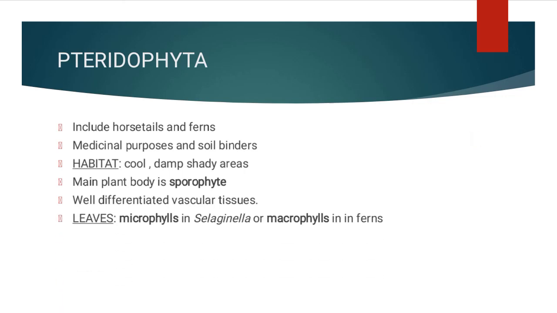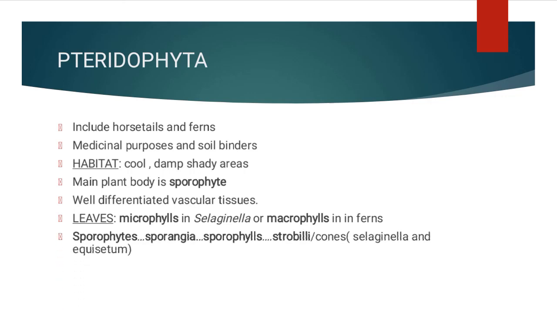The leaves in these sporophytes may be small, and so they are called microphylls, like in Selaginella, or macrophylls in ferns. Now, the sporophytes consist of leaf-like structures called sporophyll. The sporophyll consists of structures called sporangium. These sporangia consist of spore mother cells. These spore mother cells undergo meiosis and form the spores. Now these spores germinate to give rise to the gametophyte.